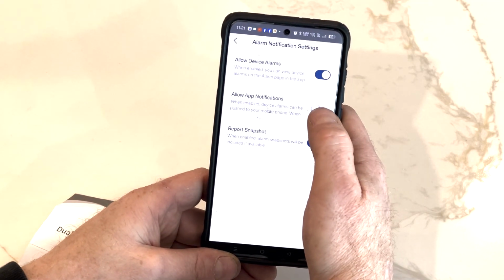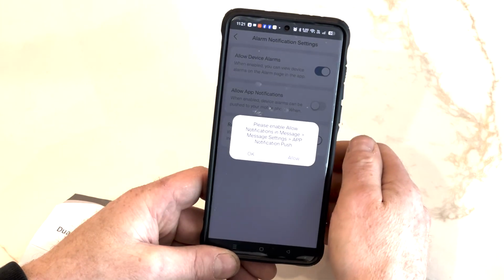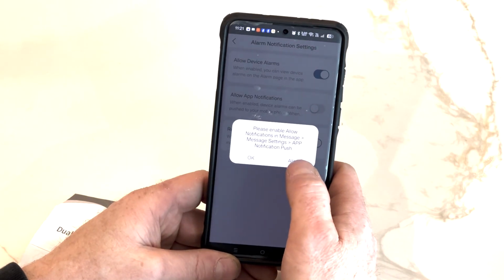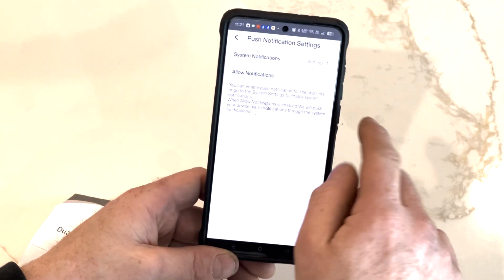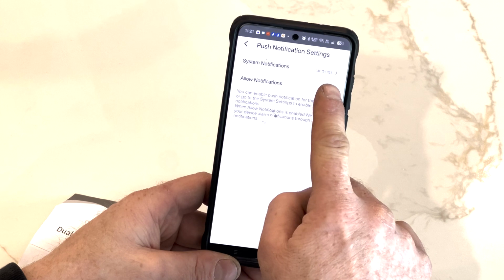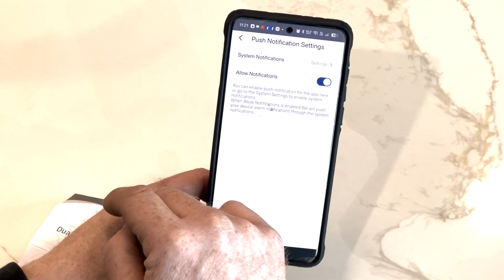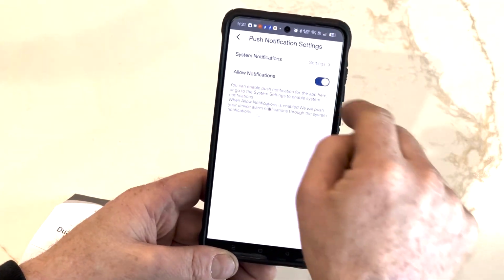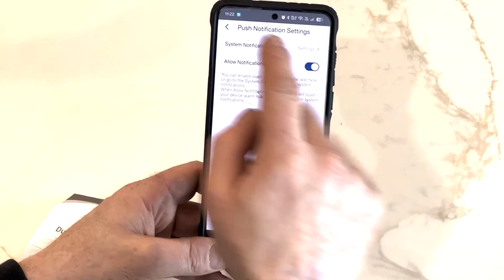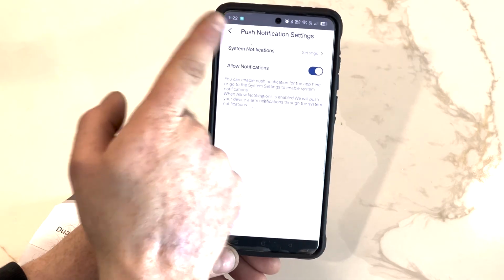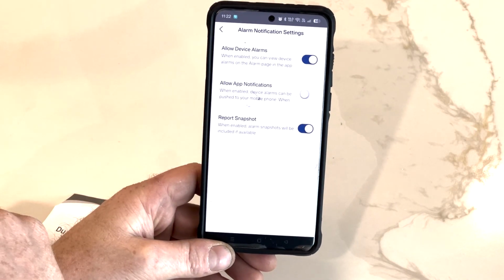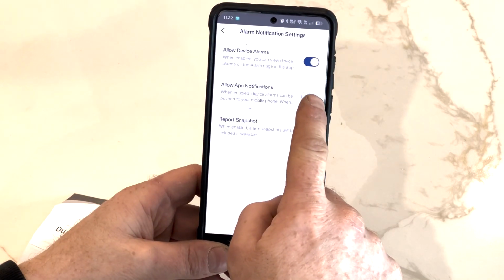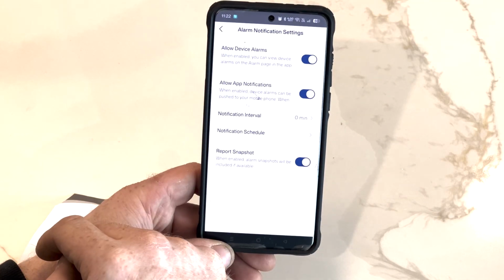When you click on Allow App Notifications, it's going to ask for your permissions. Click Allow. Turn on the permission for your phone to receive notifications. Without this, you will not get notifications on your phone through the form of a push notification, which are the little blobs that come down when you receive a notification. Then you're going to go back. Re-click on Allow App Notifications.